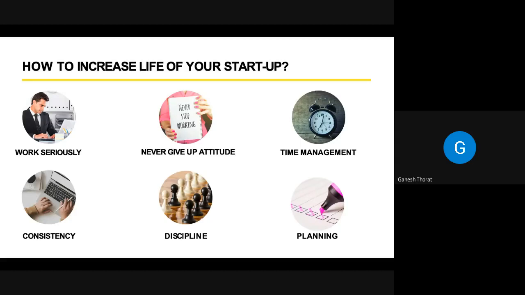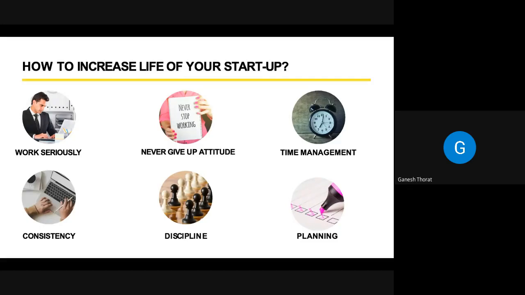Then second is a never give up attitude. If you wish to enter into a startup, you will definitely face many problems and challenges, but you don't have to give up easily. The next is time management. Time management is a must in any startup, because here you are committed to many people: your customers, mentors.